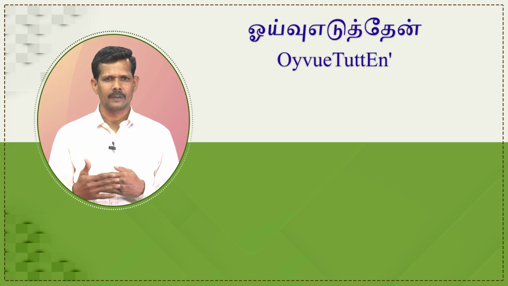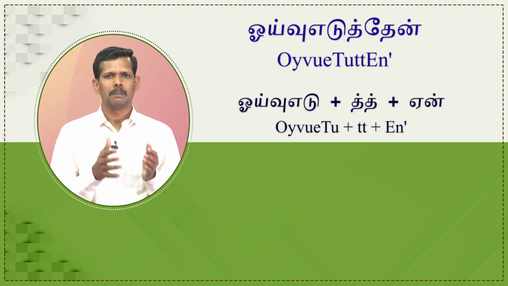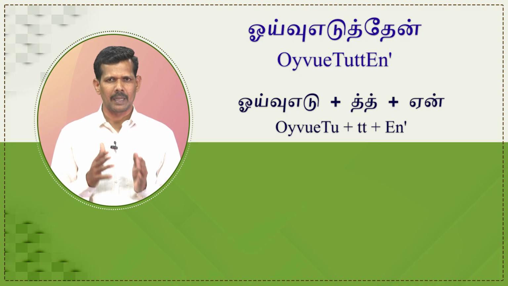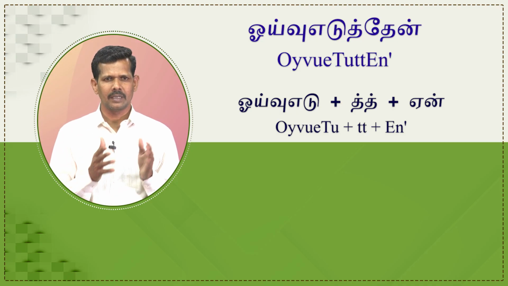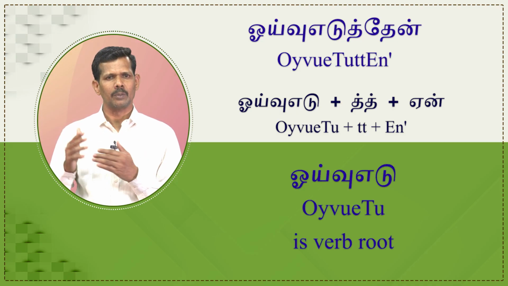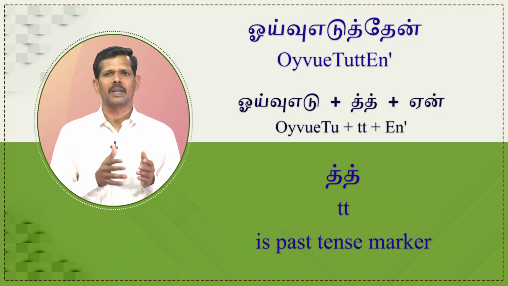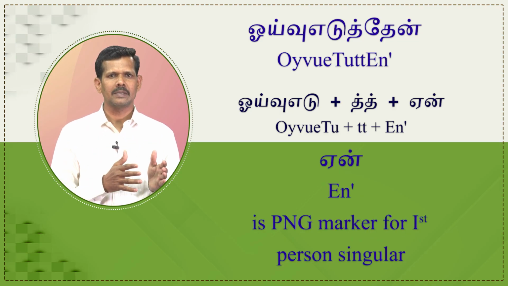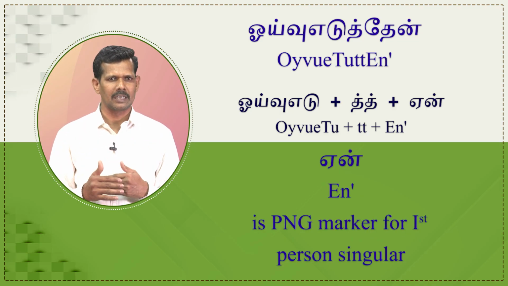Let us consider the example ஓய்வு எடுத்தேன். It is segmented as ஓய்வெடு plus double th plus en. Here ஓய்வெடு is verb root, double th is past tense marker, en is PNG marker for first person singular.